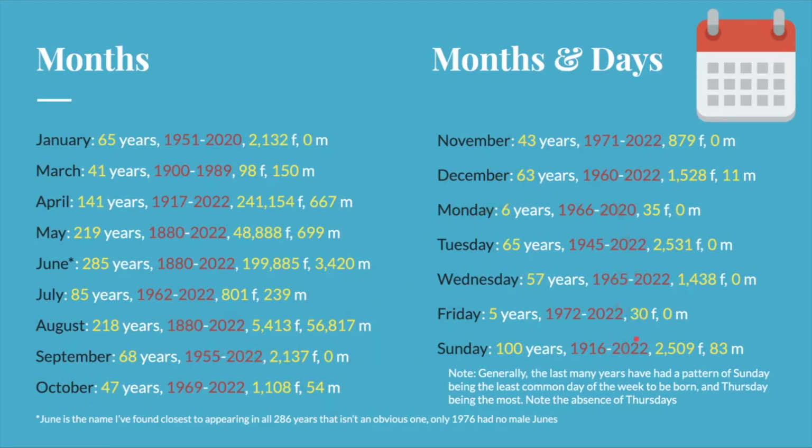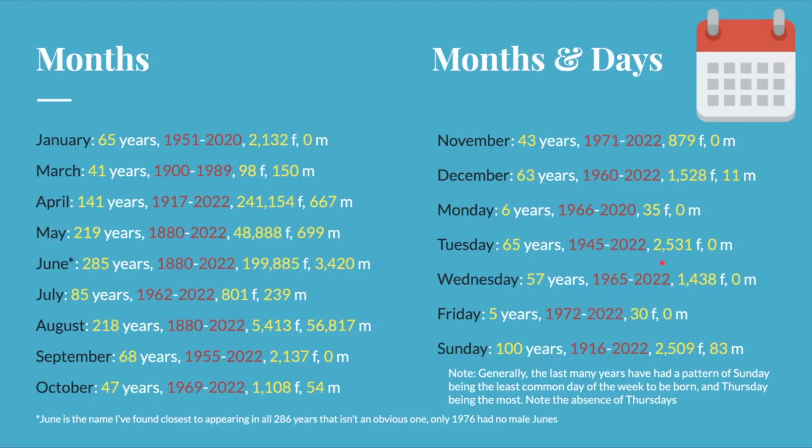But if we look at days of the week, we see a similar thing in that pretty much all of them have data for recent years and they're all becoming more popular, except for Monday. But I mean, there's that whole thing about how everyone hates Mondays. And so there's been only 35 girls named that. And overall, most of these are girls' names. There's only 83 boys that have any of these day of the week names, and that's Sunday, which is arguably the most popular one, beating out Tuesday just by a little bit.